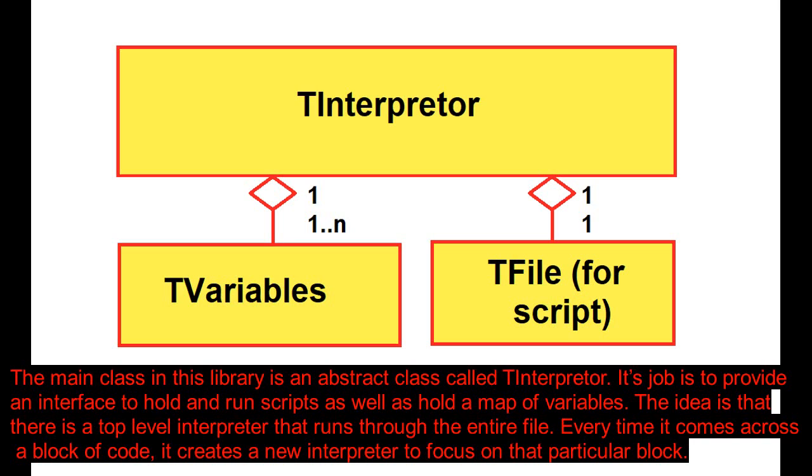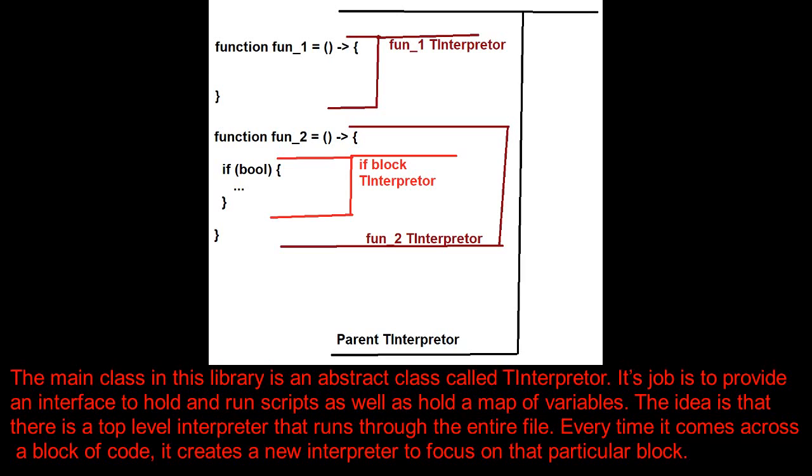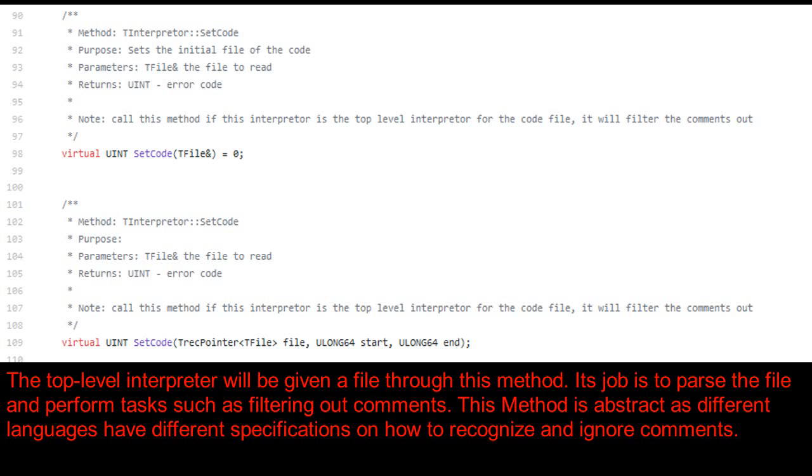The idea is that there is a top-level interpreter that runs through the entire file. Every time it comes across a block of code, it creates a new interpreter to focus on that particular block. The top-level interpreter will be given a file through this method. Its job is to parse the file and perform tasks such as filtering out comments. This method is abstract, as different languages have different specifications on how to recognize and ignore comments.